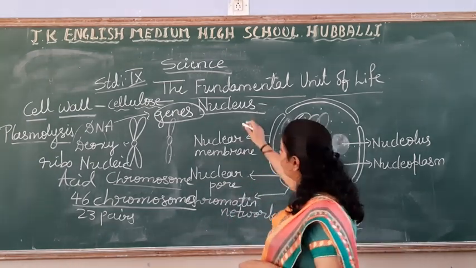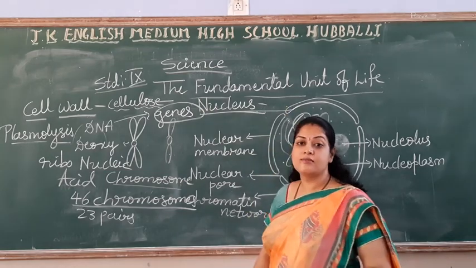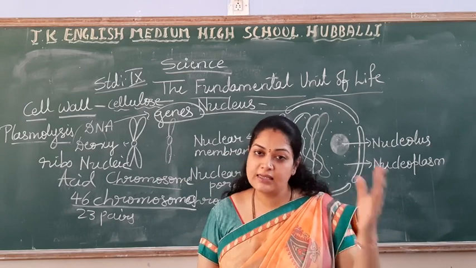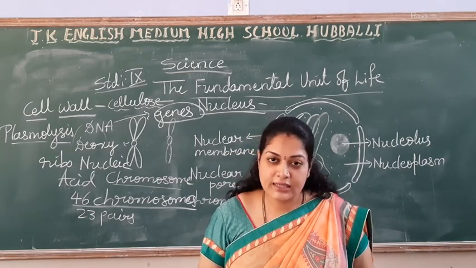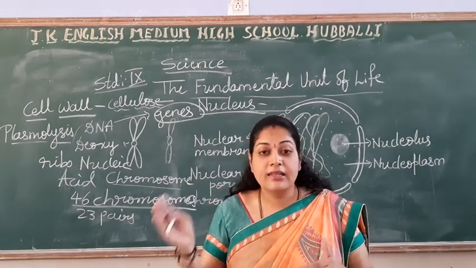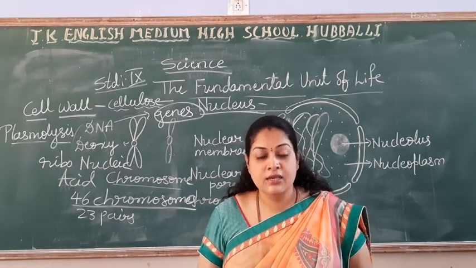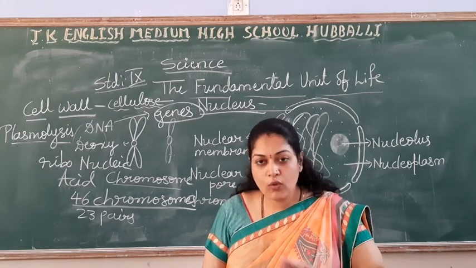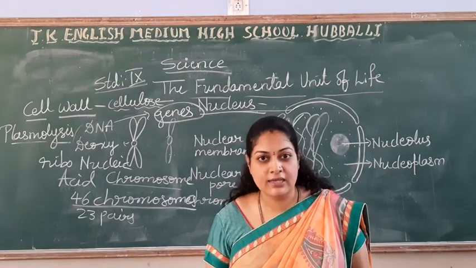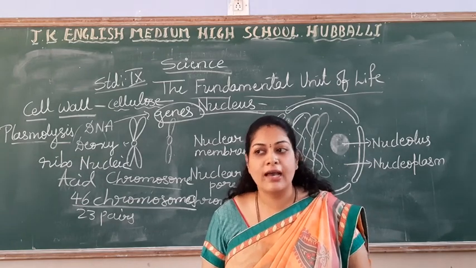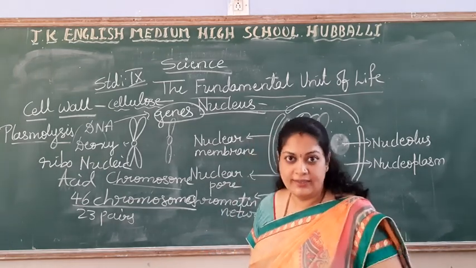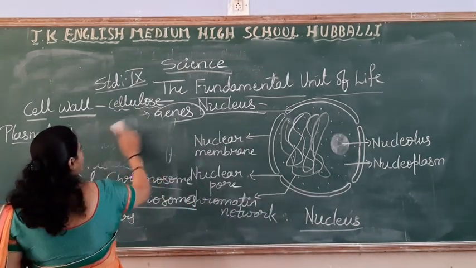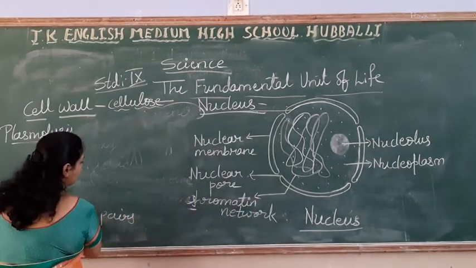Do you find nucleus in all the organisms? Yes, of course. In the beginning, when we said, we find it in the plant cell as well as the animal cell. Yes, students, other than this, there are some exceptional cases where you don't find the nucleus. Right? So, in a few organisms we don't find nucleus. In almost all the organisms we find it. Based on that, there are two categories of organisms.